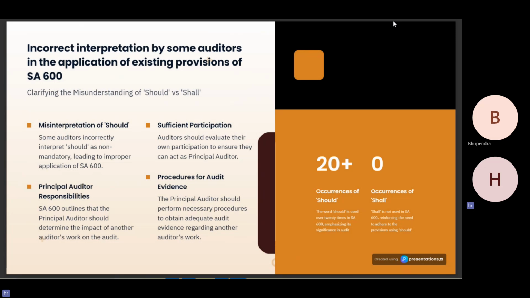Now here, since "should" was used 20-plus times and "shall" was not used even once, the principal auditors are of the view that this SA is discretionary in nature rather than mandatory. With respect to this, the component auditors contend that due to such discretionary nature, they are just not complying with it.